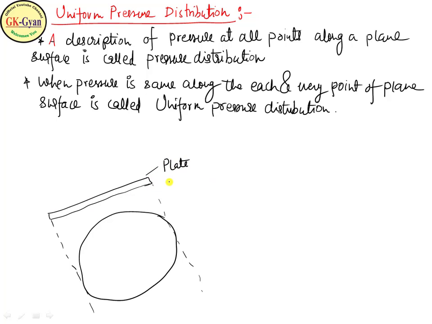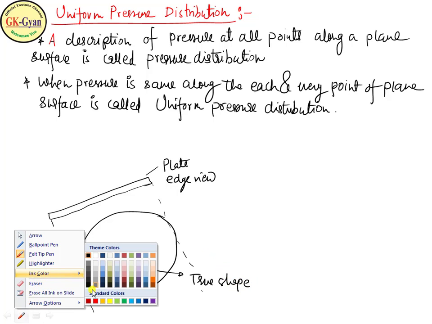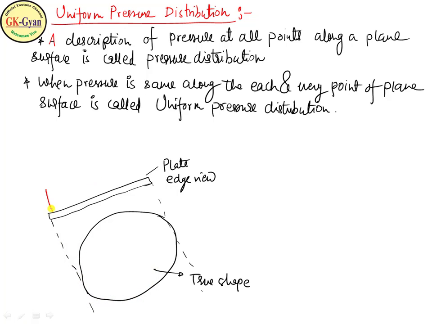This is the edge view, and this is the true shape. Here pressure will act like this on this planar surface. This is called uniform pressure distribution.